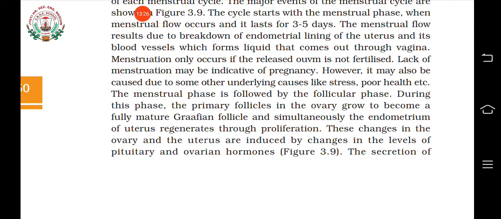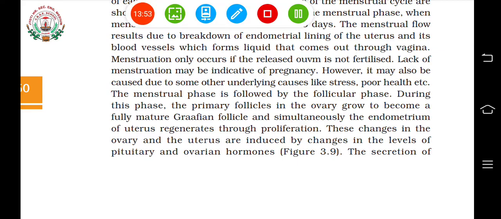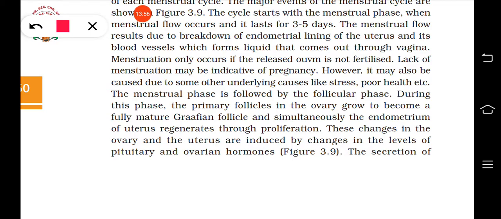There are around 60,000 to 80,000 primary follicles in each ovary, and these will grow to become a fully mature Graafian follicle. So the two events that happen during the follicular phase are, first, the primary follicle develops into a mature Graafian follicle.